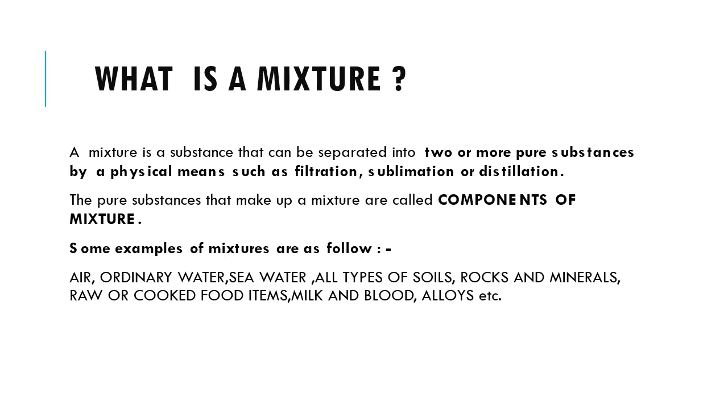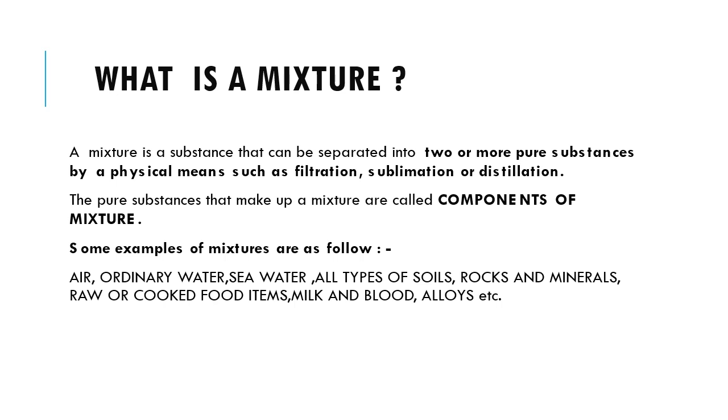A mixture is a substance that can be separated into two or more pure substances by physical means such as filtration, sublimation or distillation.